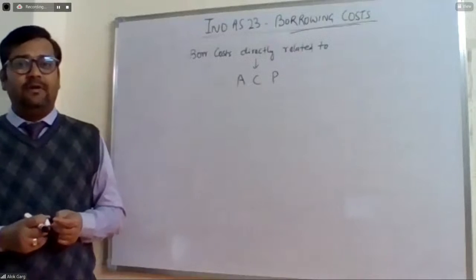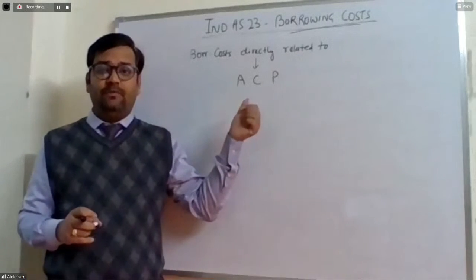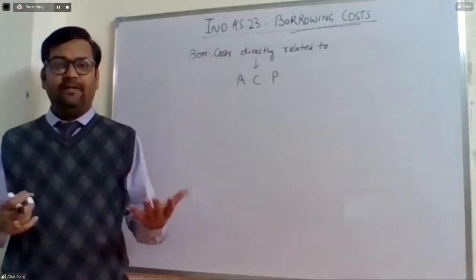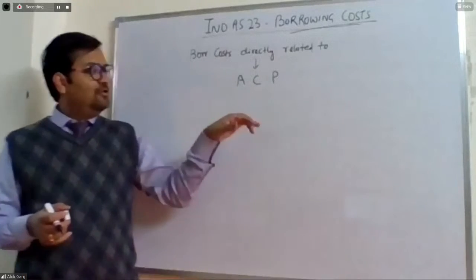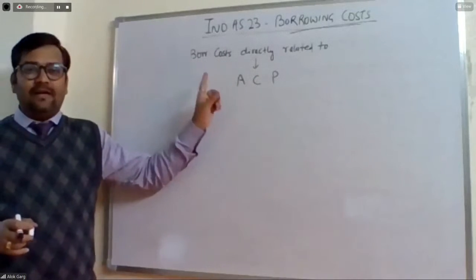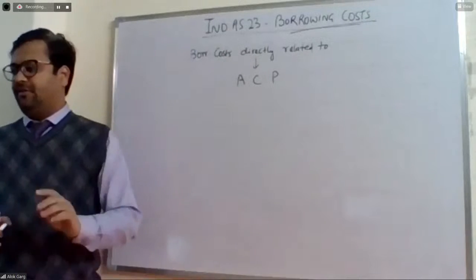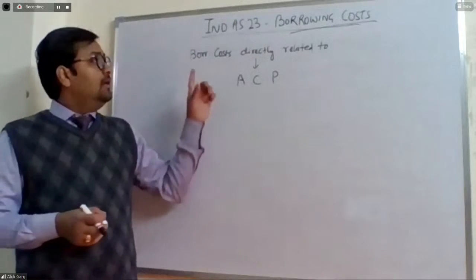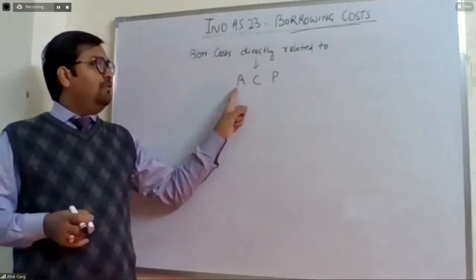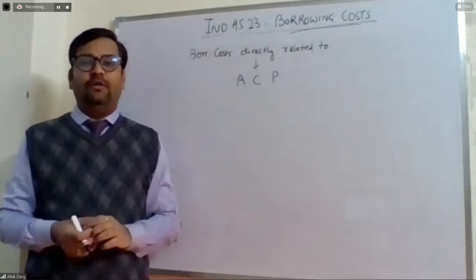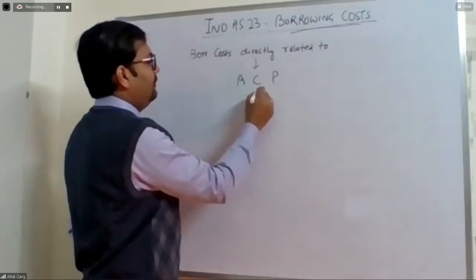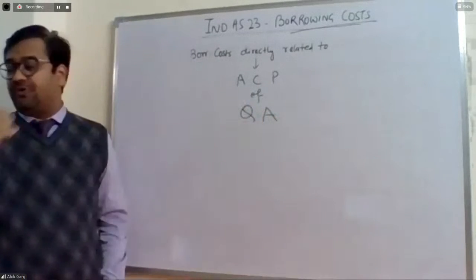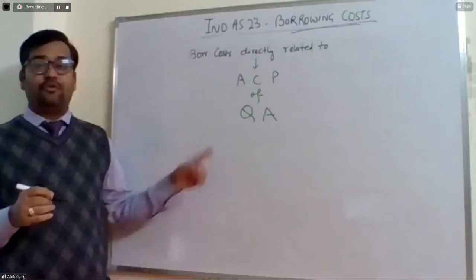You must have seen on Sony TV there is a program known as CID, ACP Pradyuman. So this is not that ACP. This is acquisition, construction, and production. Okay, right, Costa? Right, Ambika? So borrowing cost directly related to acquisition, construction, and production of a qualifying asset. QA is qualifying asset, Ambika, not question and answer. Chavi, it is not question and answer.